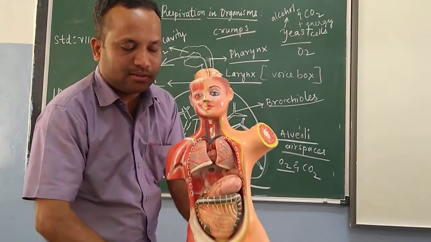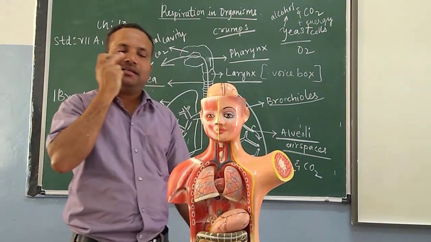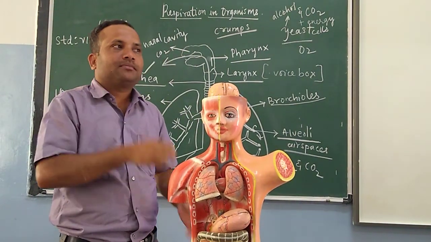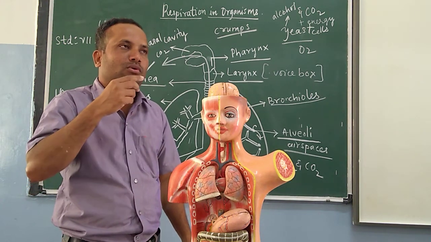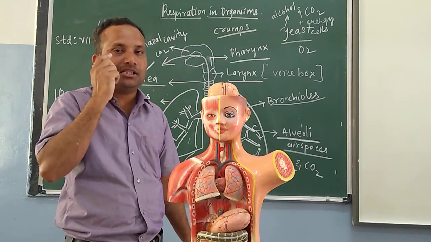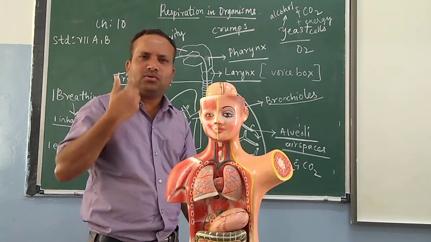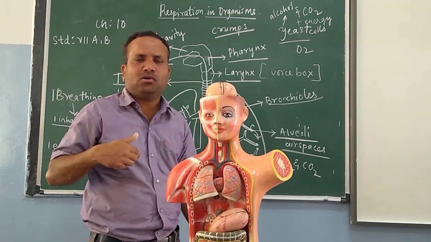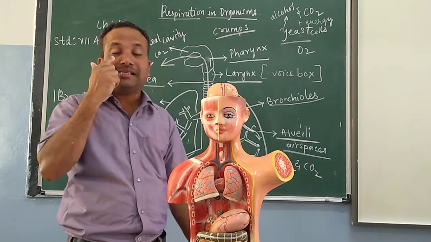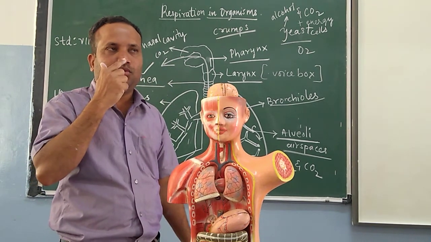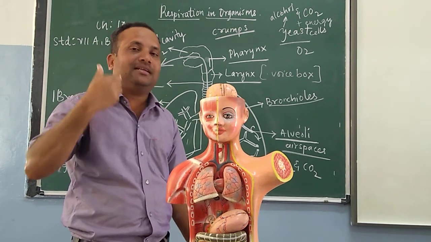So children, in our nasal cavity we have a lot of hairs, which help in preventing foreign particles, dust particles, maybe microbes, from entering our respiratory system. These hairs prevent the dust from going inside our respiratory tract.